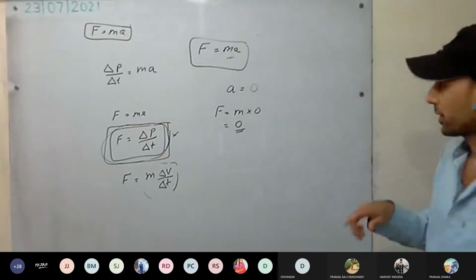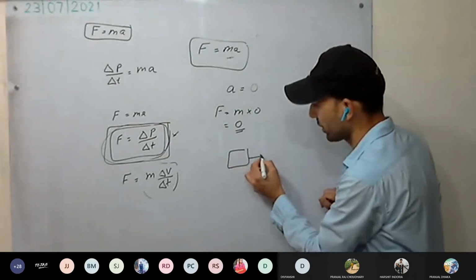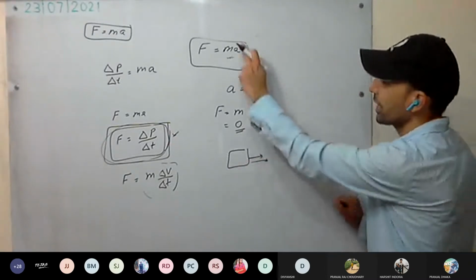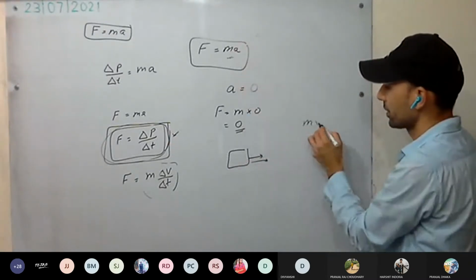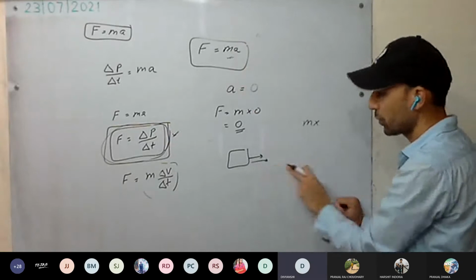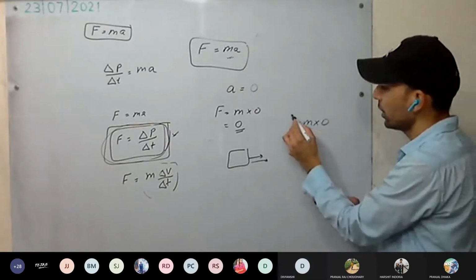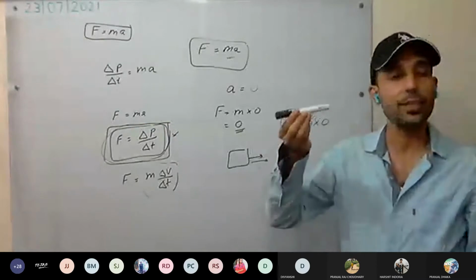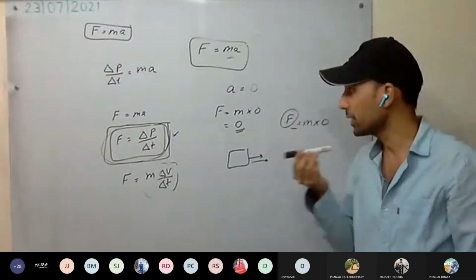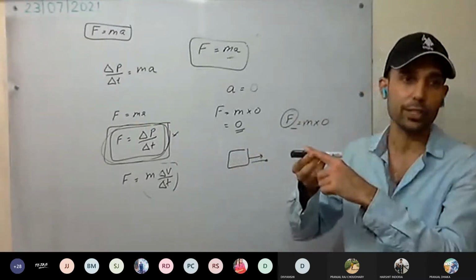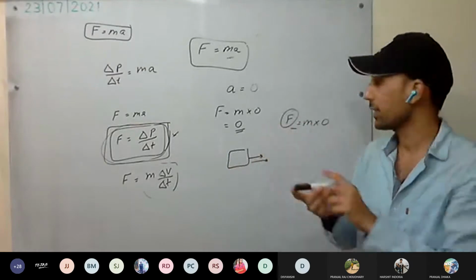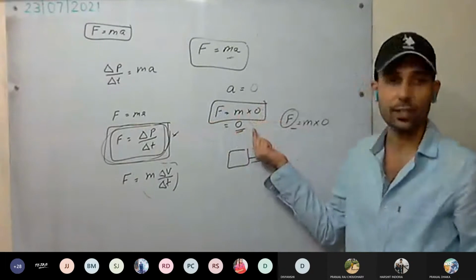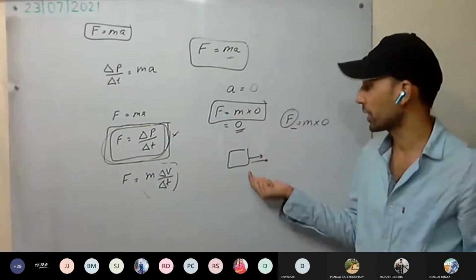Or if the body is in motion, moving with uniform velocity, and no force is acting, acceleration will be how much? 0. It is moving with uniform velocity, so the external force acting on the body is 0. So if a body is at rest, it will continue at rest. If a body is in motion, it will continue in the same uniform motion unless a force is applied. So we can derive Newton's first law using the second law.